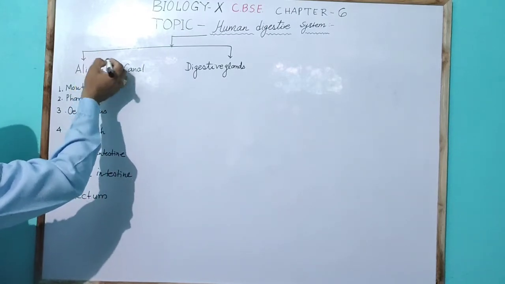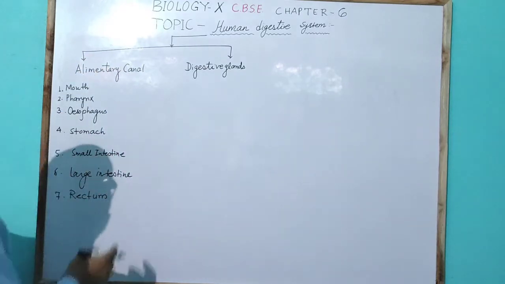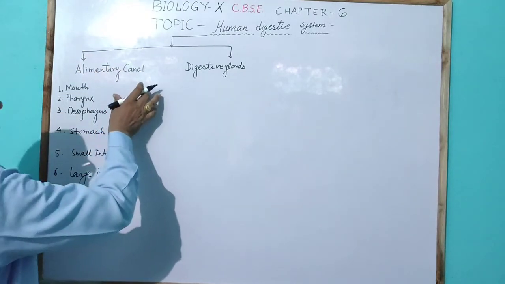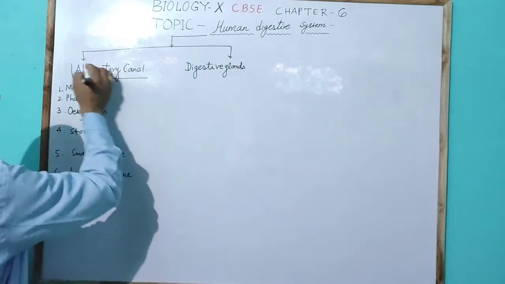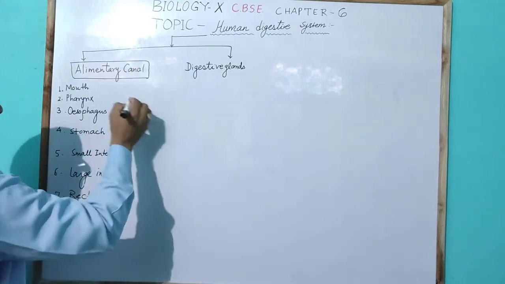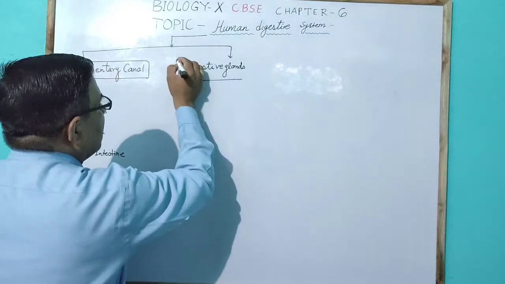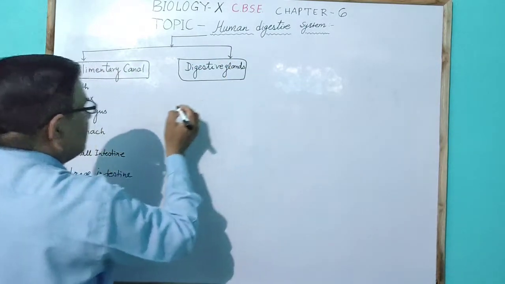So the digestive system has two important parts in humans. The first part is the alimentary canal and the second part is the digestive glands.